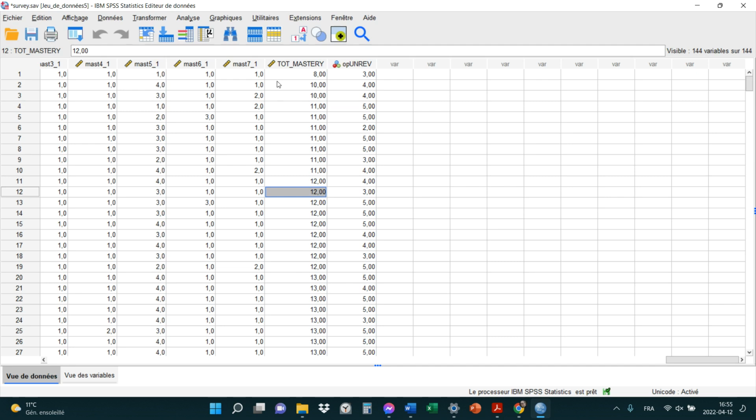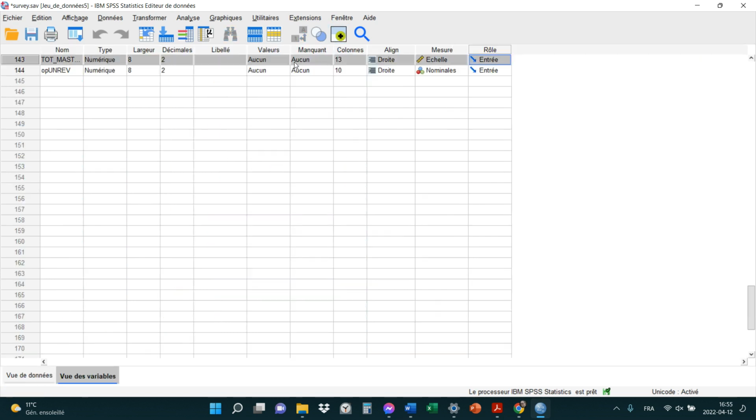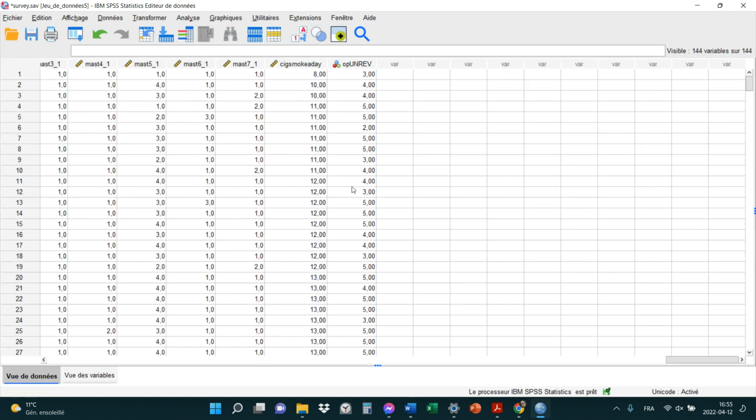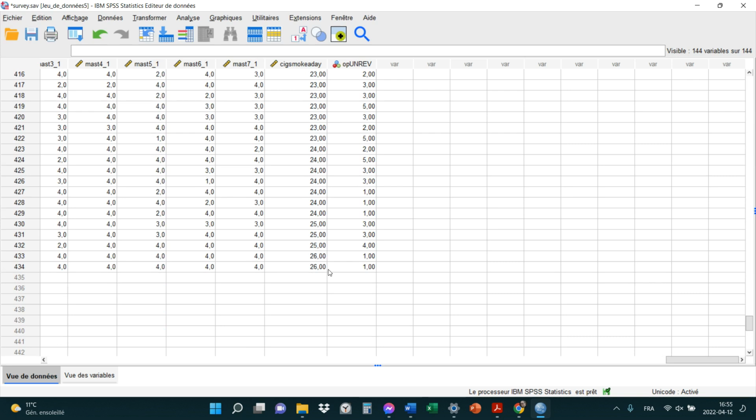By the way, imaginons que 26 n'est pas le maximum possible, qu'on pourrait avoir plus en pratique. Let's imagine this is not like a survey on mastery, but it's, I don't know, the amount of cigarettes smoked per day. Okay, let's imagine that. Well, actually, let me go change it then. Cig smoke a day. Le montant de cigarettes fumées par jour. 8, 10, 10, 11, jusqu'à possiblement, il y a quelqu'un qui en fume 26.